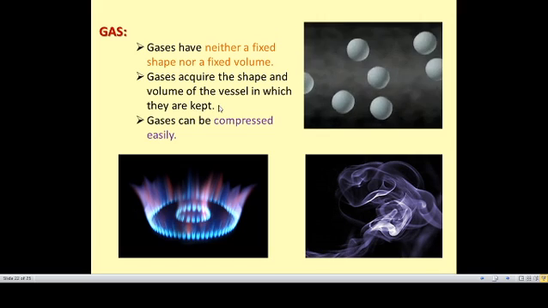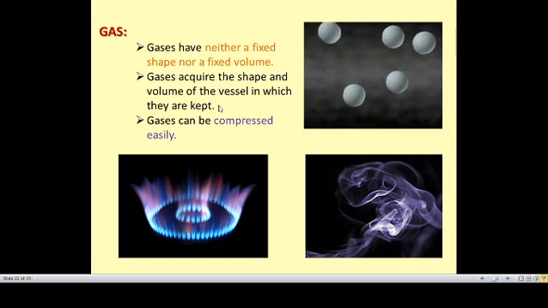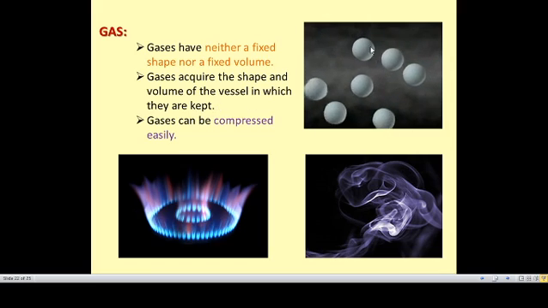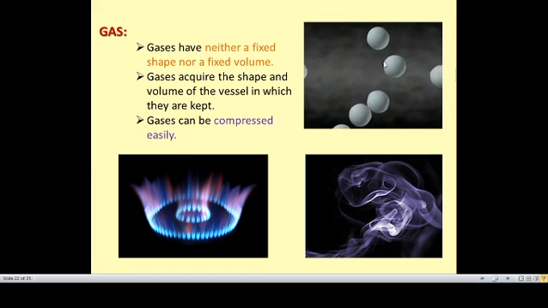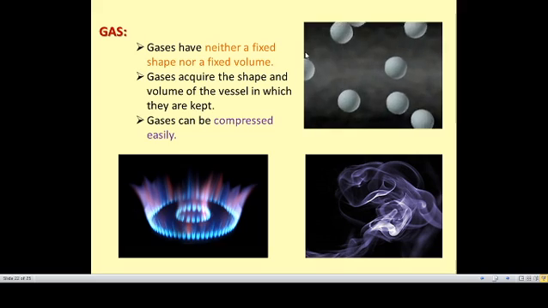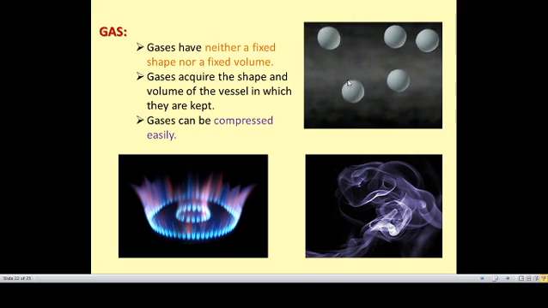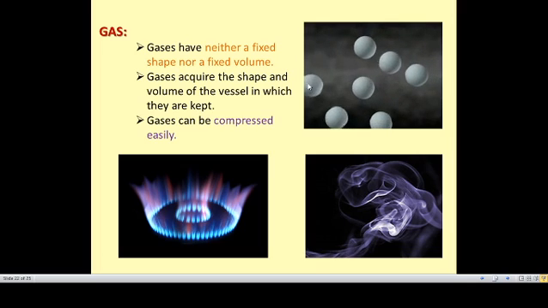It will not have a fixed shape, it will not have a fixed volume, because the particles of matter present in the gas have large interparticle space. So you can see here that the interparticle space is more compared to solids and liquids.